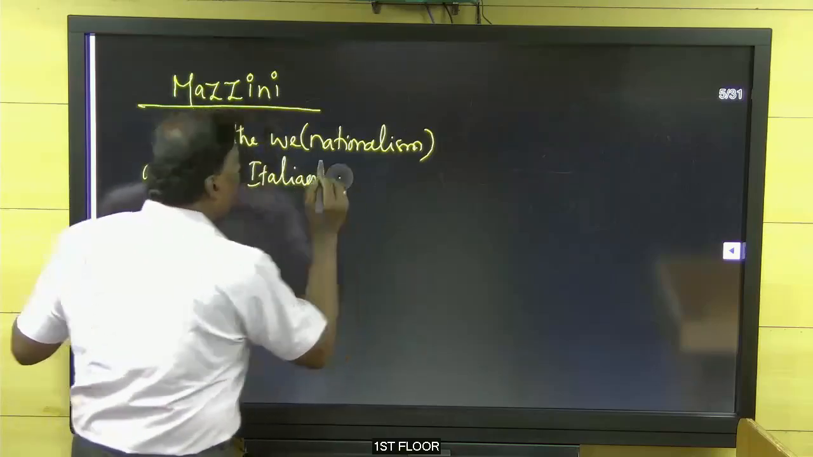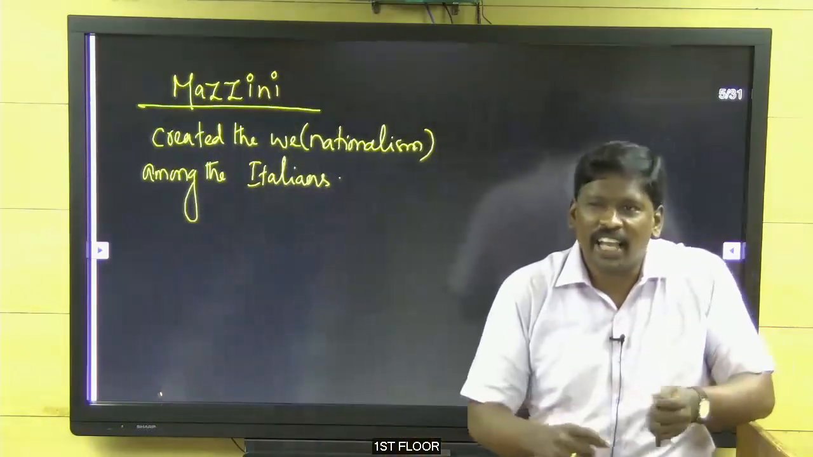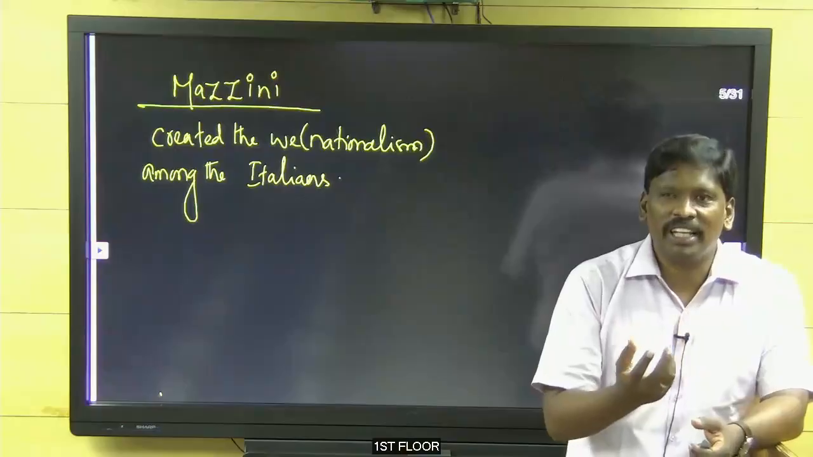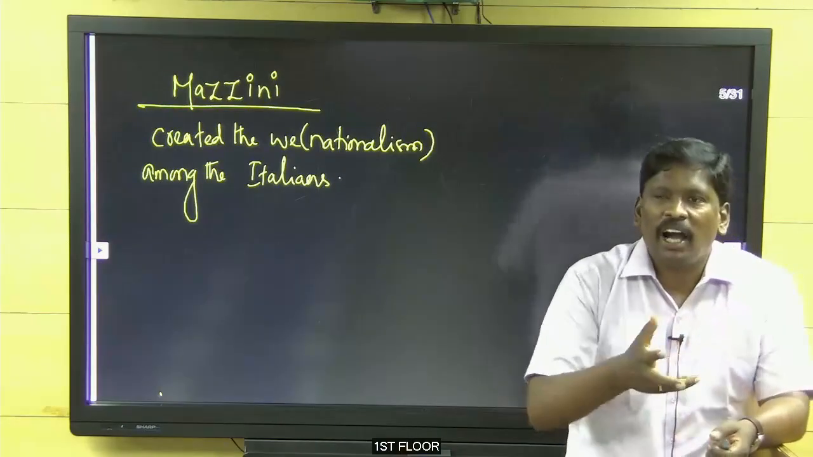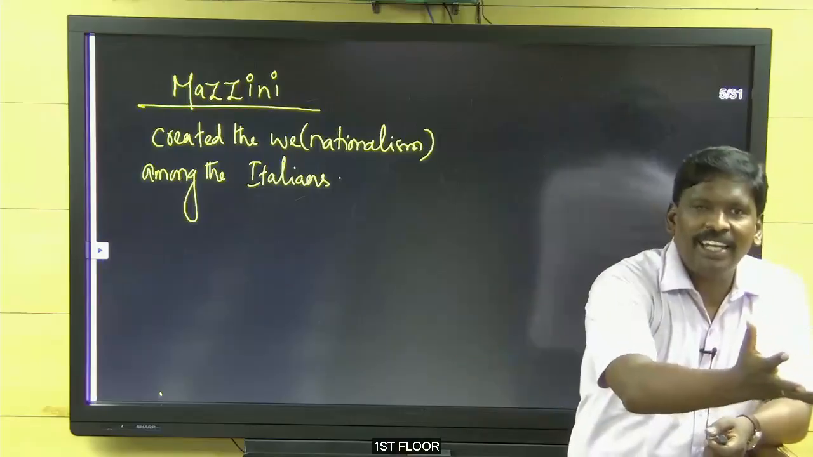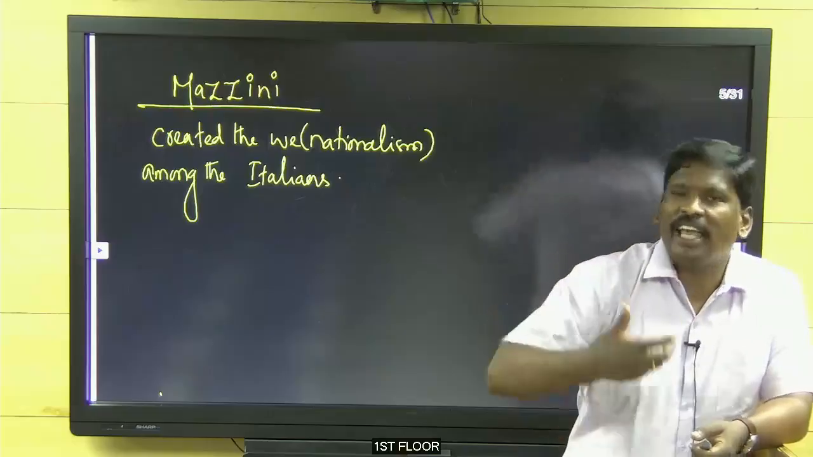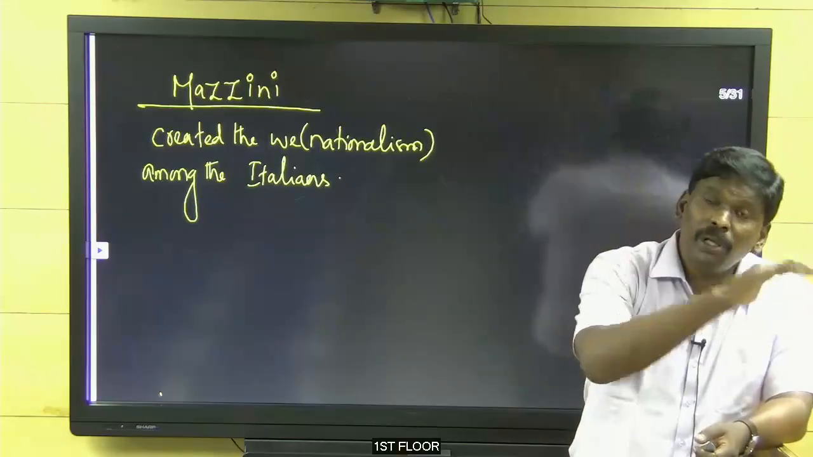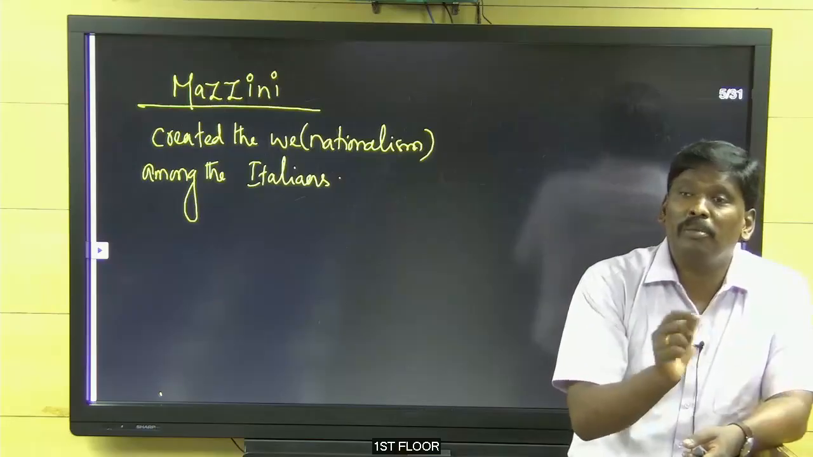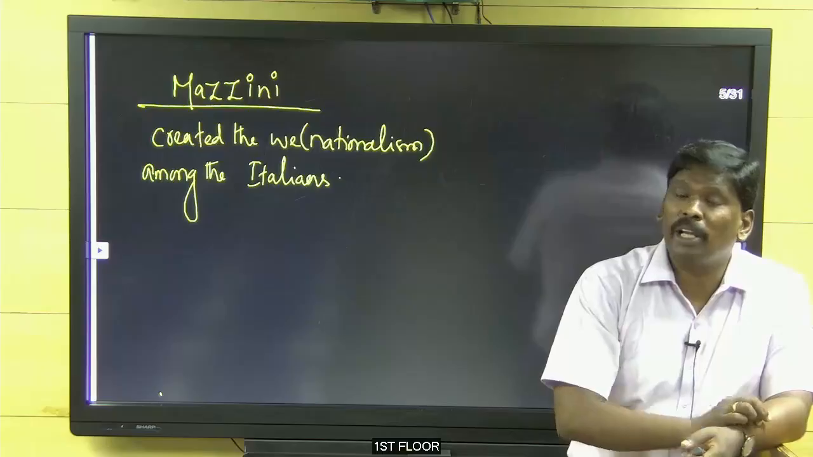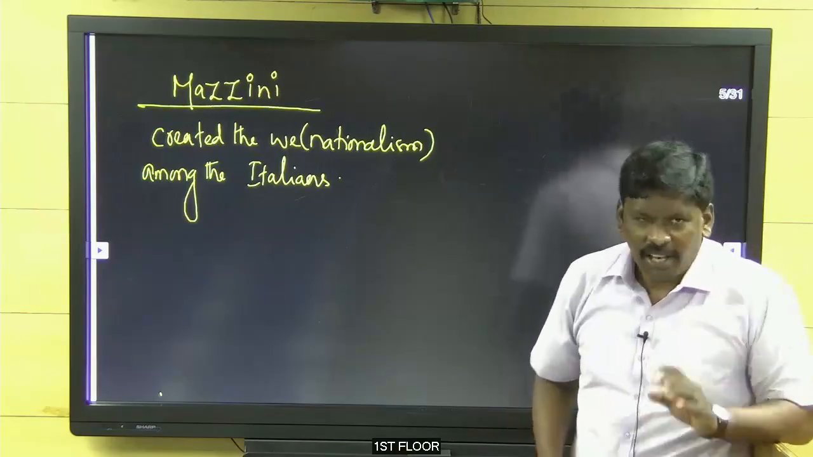Italians. Among the Italians, he created nationalism. How did he create nationalism among the Italians? By writing books, by distributing pamphlets, and speaking to the people directly in public places, organizing meetings, like this. You bring to your memory the modern India, where the moderates speak to the people. They write petitions, they write pamphlets, they distribute pamphlets, they give articles in the newspaper, like that.